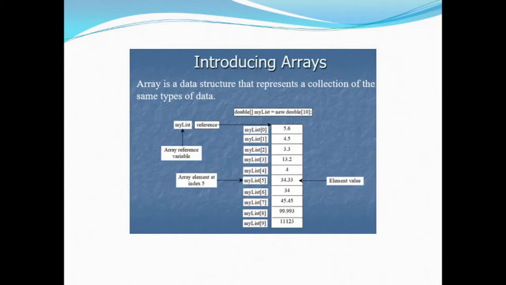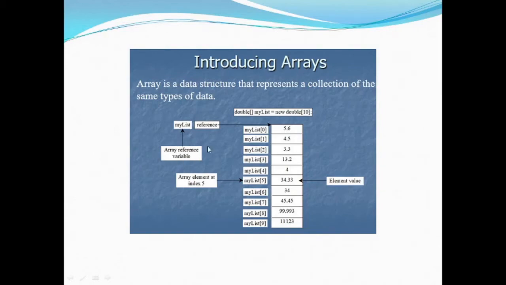Whenever a new keyword is encountered during the definition, it means that it is going to create a new object. Whenever a new object is created, whenever new is used, it has to reside on the heap. There are two ways in which variables can reside in memory. First, they can be on the stack, or otherwise they can be on the heap. That is, primitive data type variables are stored on the stack, and reference data type variables are stored on the heap. As we can see in this diagram, mylist is the array reference variable.